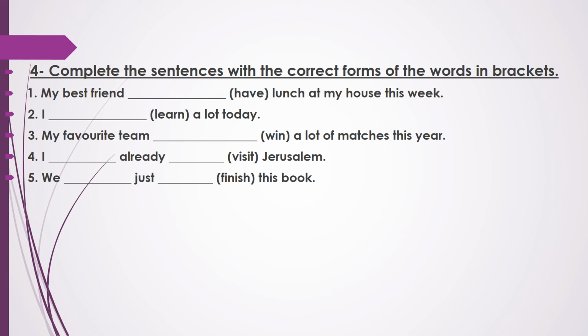Okay, now let's start. Number 1. My best friend has had lunch at my house this week. I want you to notice here in the brackets we have the verb have. Have here is a main verb, like play, like swim, like drink, like score, win, etc. So before this main verb you must put has or have. We put has here because of my best friend. The subject, my best friend, is singular. Because of that we put has. And the past participle of have is had. So it becomes: my best friend has had lunch at my house this week.